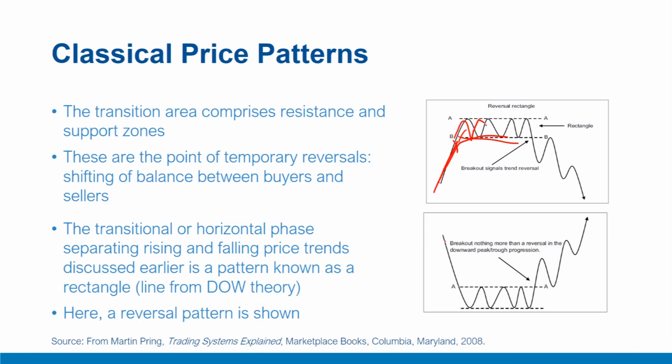A vice versa explanation can be provided by this kind of movement where prices have fallen and then again the trading is in ranges, after which a reversal occurs. The transition or horizontal phase here, separating rising and falling price trends, is a pattern known as a rectangle. This is often referred to as the rectangle pattern because prices fluctuate inside the rectangle. This corresponds to the line formation developed from the Dow theory, so it is similar to that line formation. The rectangle, as we see in this figure, marking the turning point between the bull and bear phases like this and this, is termed a reversal pattern.